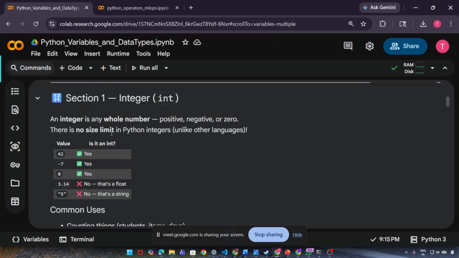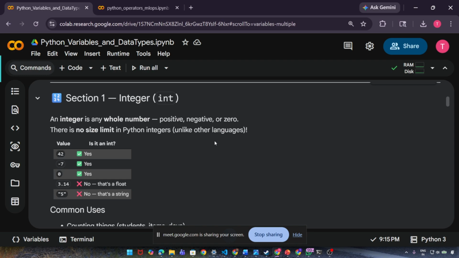Great. So now we'll talk about the integer, which is the section 1 topic that we discussed. So what is an integer again? You guys know maths, so you know integers, but I am explaining it again because someone may not know about it. An integer is any whole number. It can be positive, it can be negative, or it can be zero. There is no size limit on Python integers, unlike other languages. I don't know any other language than Python, I'm very sure of that. But in Python, there is no size limit on integers. You can use it as per your choice.